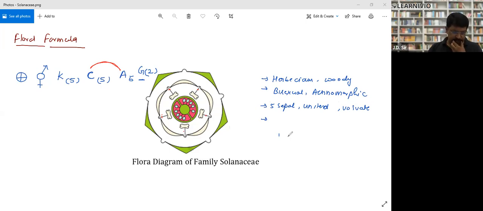Next, it has 5 stamens, and they are fused with petal. Epipetalous, 5 stamens fused with petal.